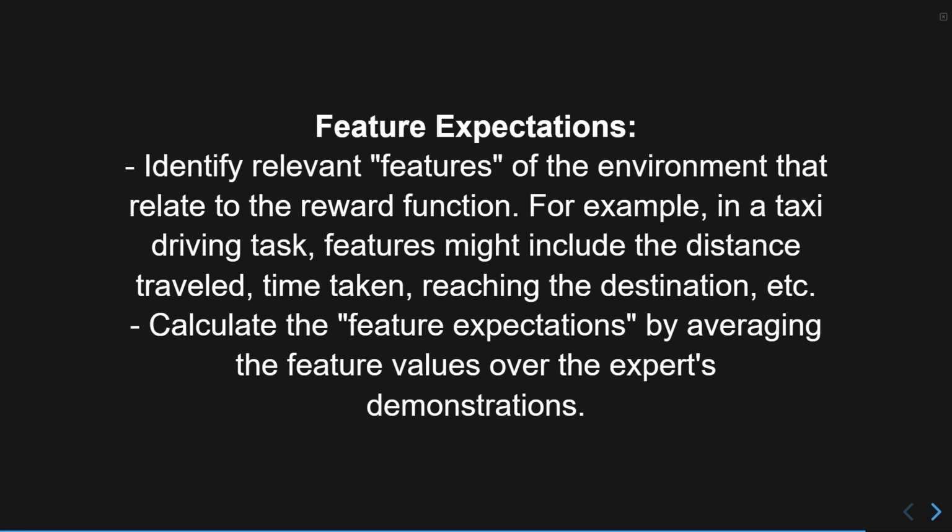So feature engineering is still a problem here. However, there are a bunch of features and we want to average over the features of the experts to get the feature expectation: if I have like 100 trajectories from my expert, what are the feature expectations overall in these 100 trajectories.